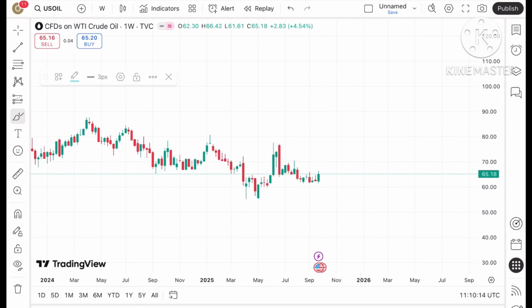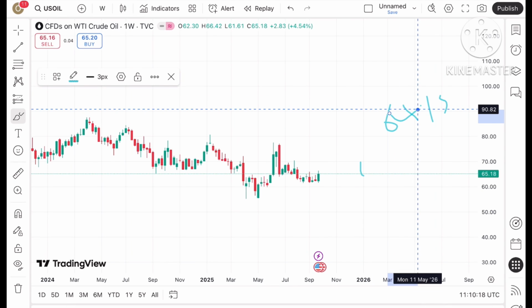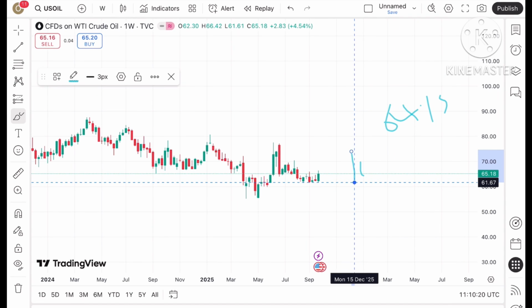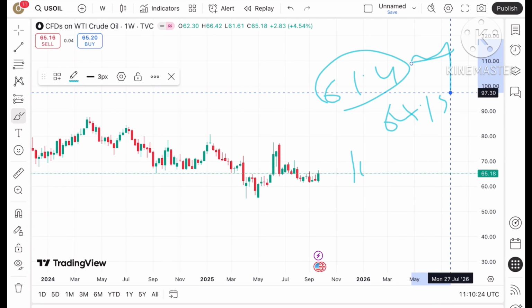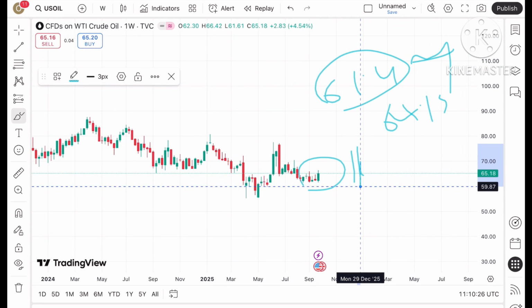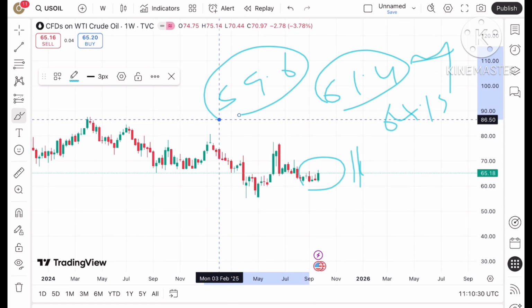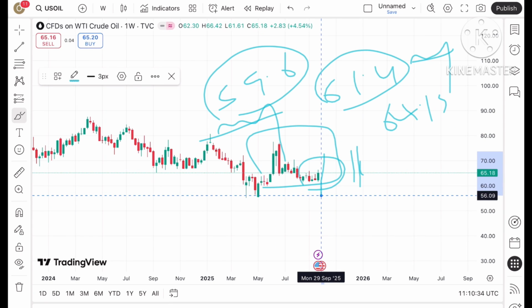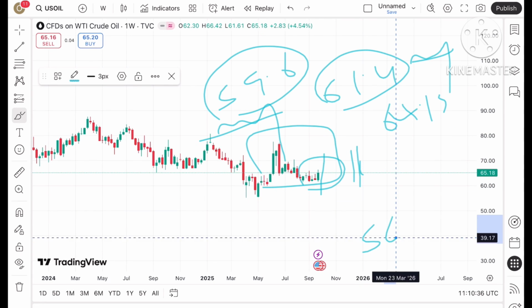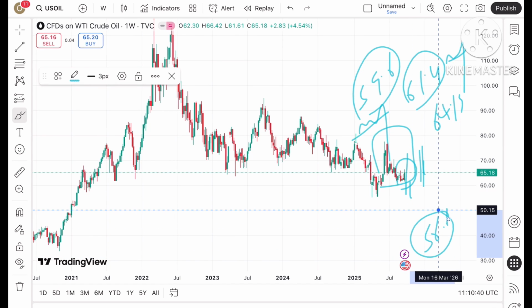But if the price starts falling below this level, it can touch a level of 64.19, and if the price falls below that particular level, there is a chance of touching 61.4, and that level is already tested, so the price can move further down. And after that the price can move towards 59.6. This 59.6 is already tested, so the price can move further low, and after that the price can go towards 56.6.